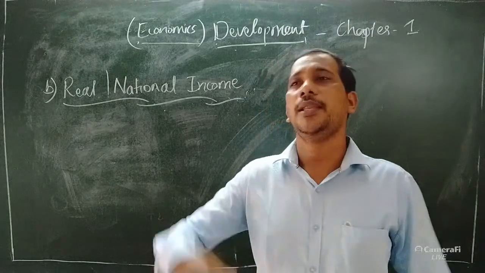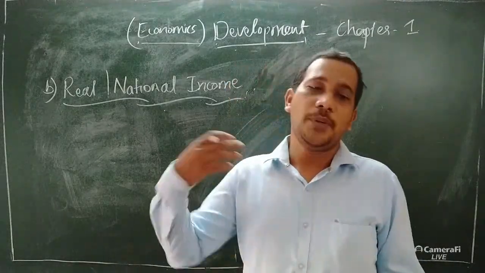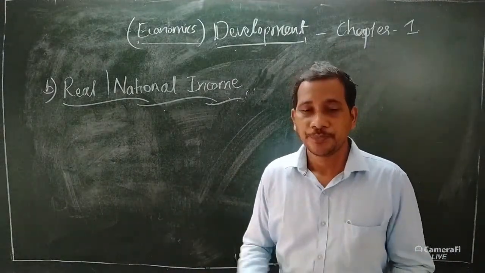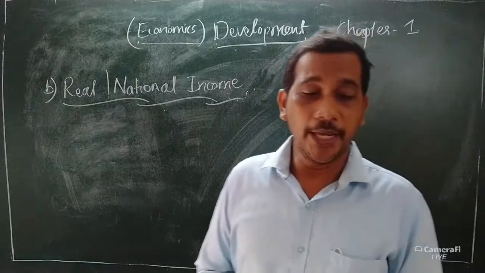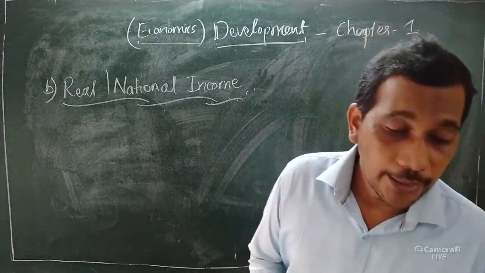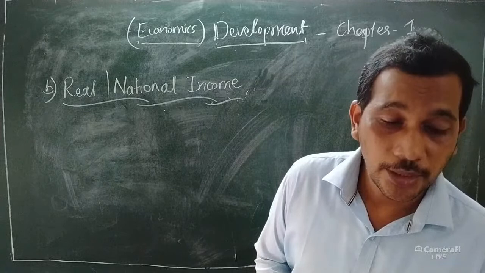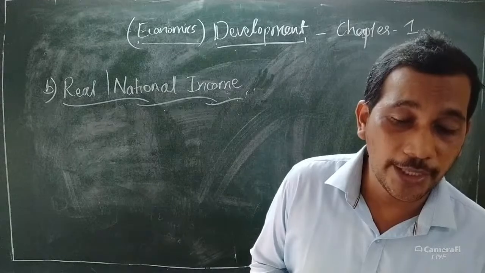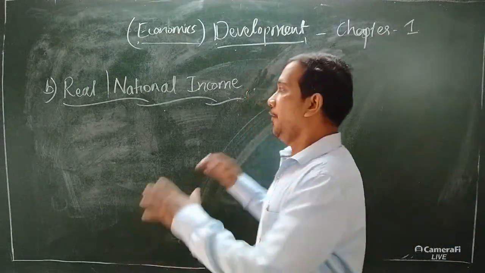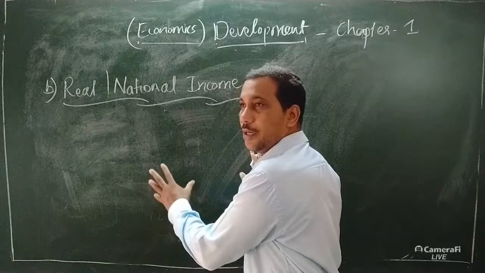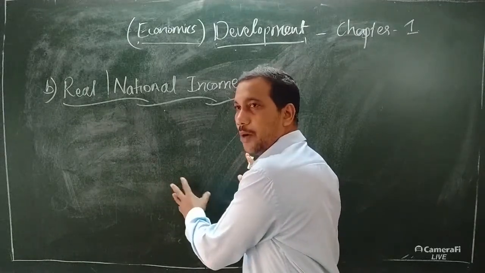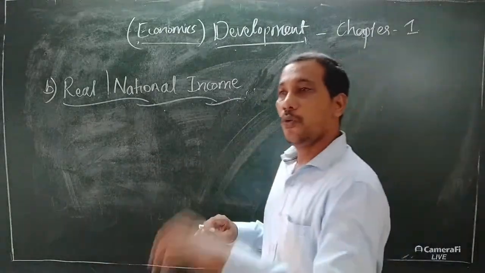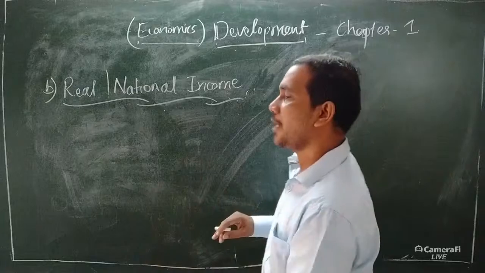Every year and every day the prices of commodities are increasing. When we estimate the income based on the increased prices, the values of the incomes are inflated. If the income of the country or the per capita income of a particular person is increased, simultaneously the prices of goods and services are also increased.